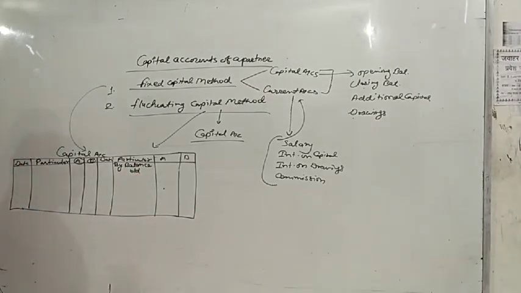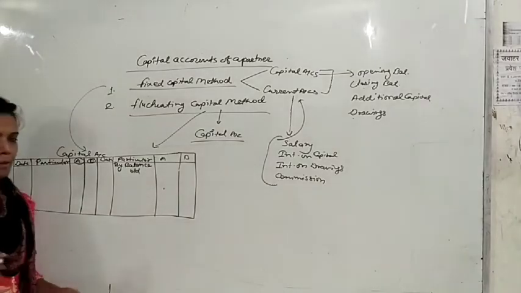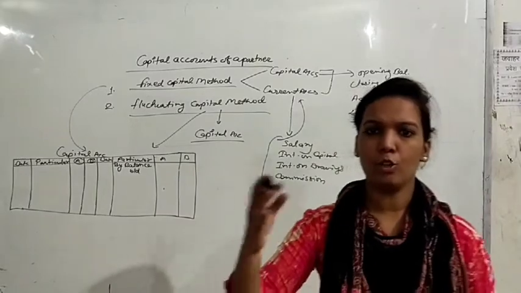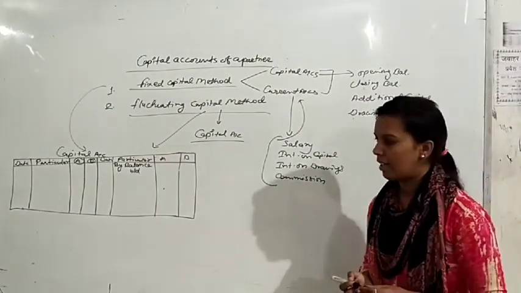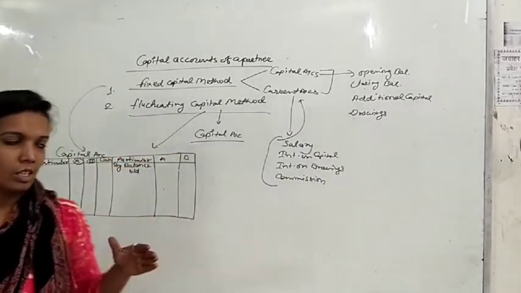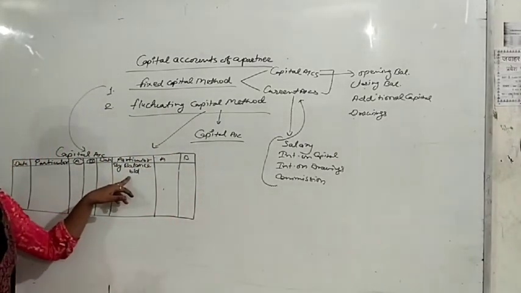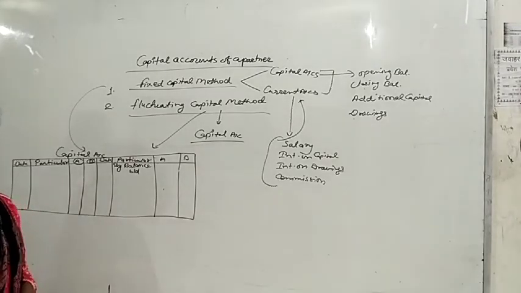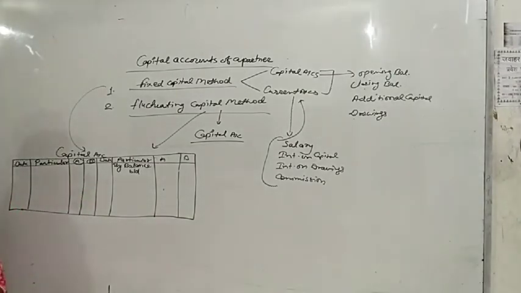But here there is also a main difference. Suppose a firm is continuing for 5 years. Whenever a firm is continuing for 5 years, in that condition it will be By Balance b/d. But if any firm is starting its business on 1st April by introducing capital of 5 lakh or 3 lakh, whatever, in that condition it will be By Bank.